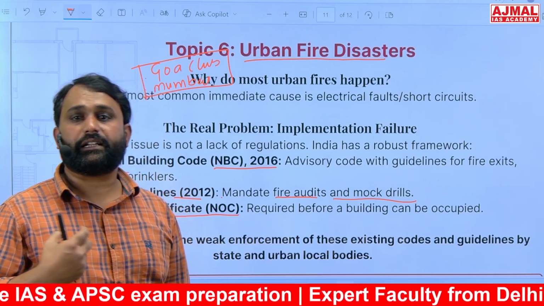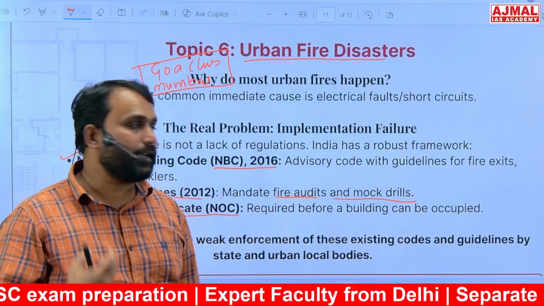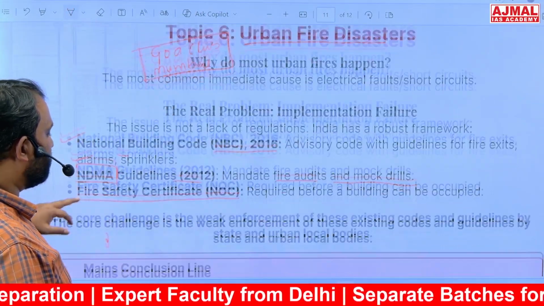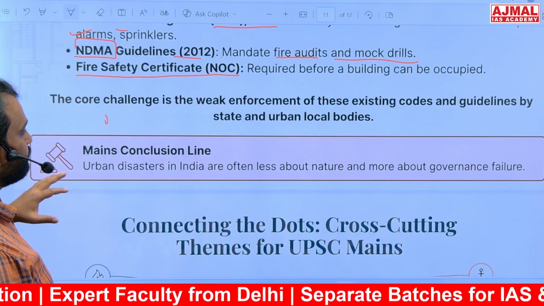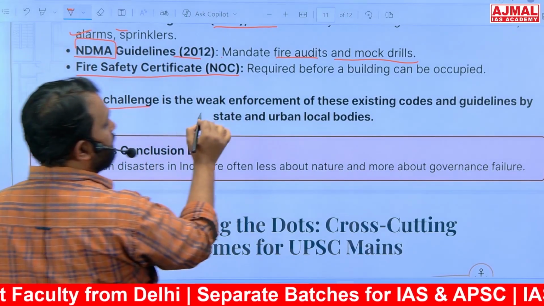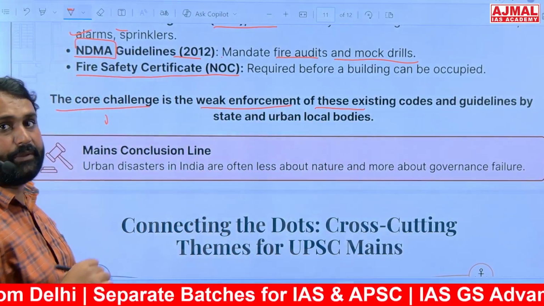Similarly, fire accidents are also increasing in industrial complexes, especially chemical industries, like the many fire accidents seen in Andhra Pradesh chemical factories. This is the major issue that we are facing. And the core challenge is weak enforcement of these existing codes and guidelines by states and urban local bodies.